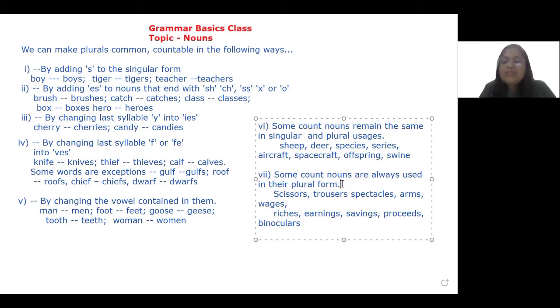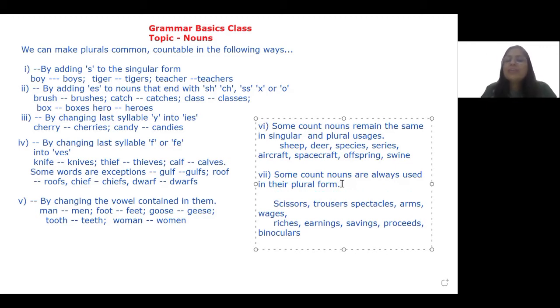Another specific usage is this. There are some countable nouns that are always used in their plural form, even if their number is one, only one. For example, I might have only one unit, but I will say scissors and I will say these scissors are blunt. It doesn't mean that I have more than one.